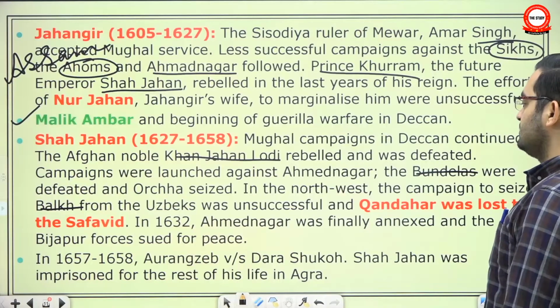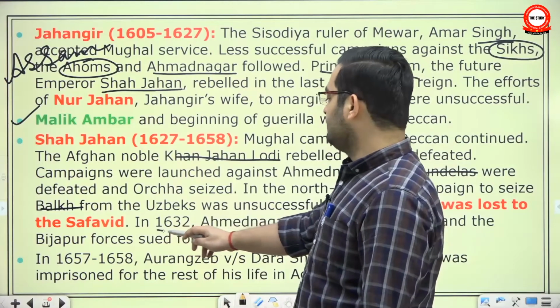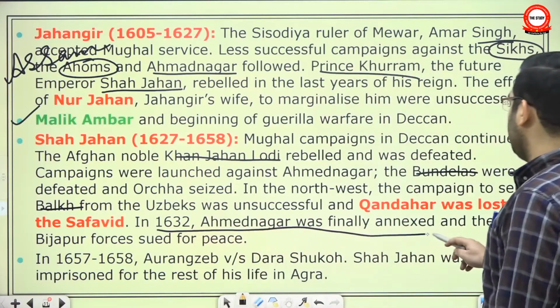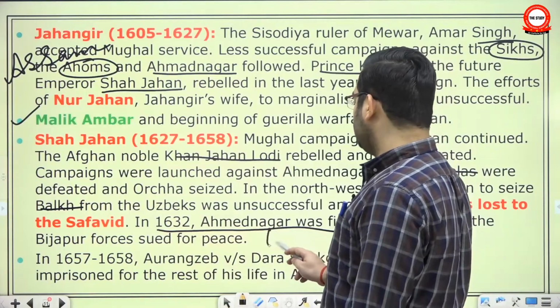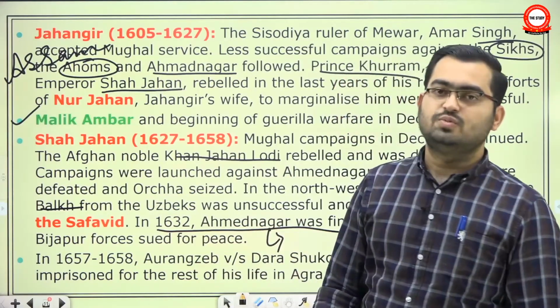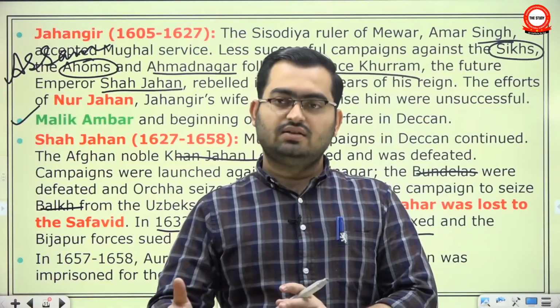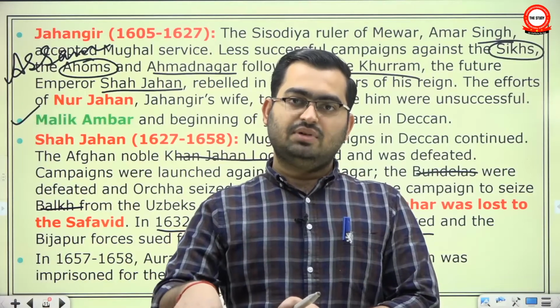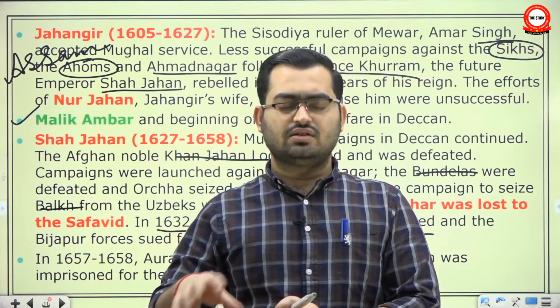In 1632, Ahmednagar was finally annexed. So finally, Ahmednagar was fully annexed. Actually, what had happened, that they divided Ahmednagar. Aurangzeb, at this point, was the Subedar or the governor of Deccan province. So what they decided, that Ahmednagar will be divided between Mughal Empire, sorry, not Sultanate, my mistake.